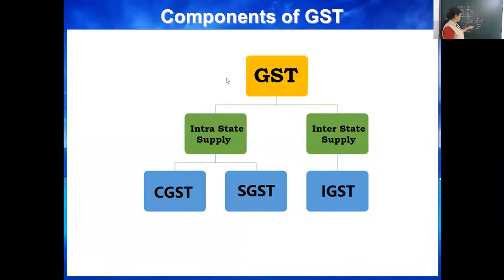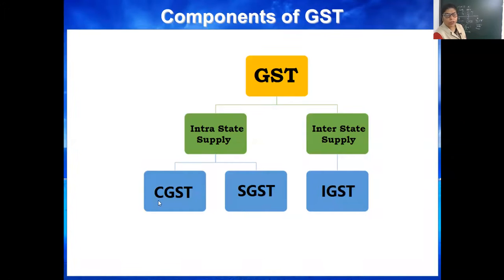And next, interstate. Interstate means transaction between two different states. Seller of Bhopal, buyer of Jaipur. Both states are different, so IGST is applicable. IGST means Integrated Goods and Service Tax.